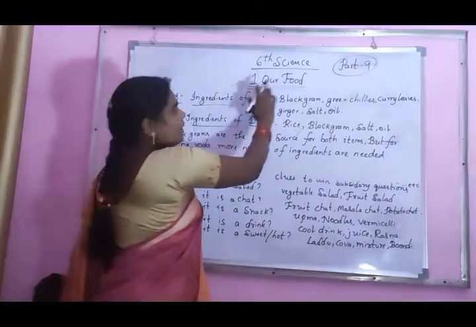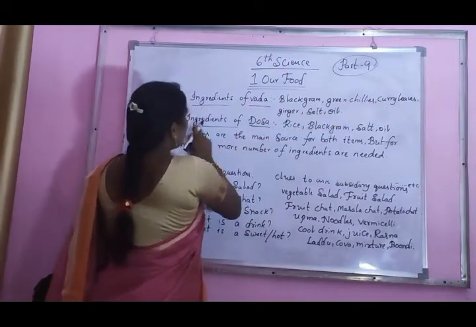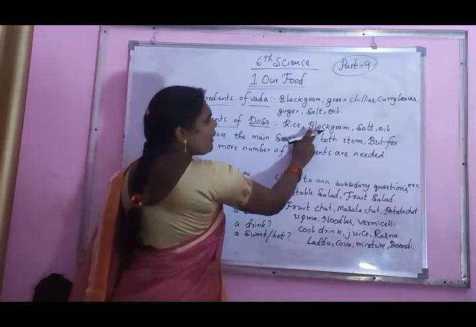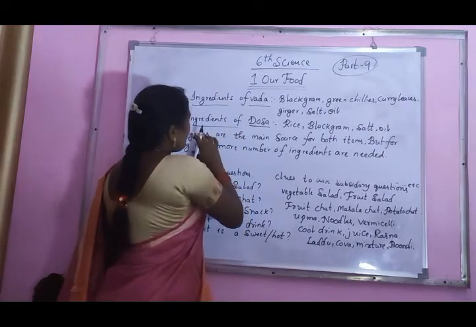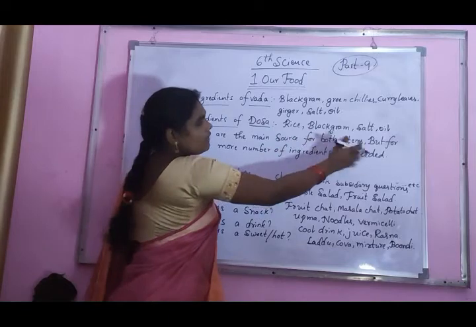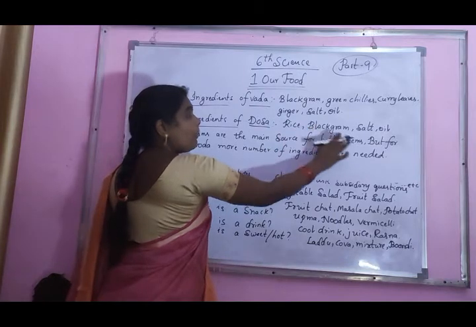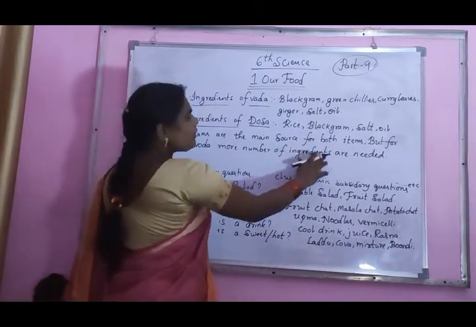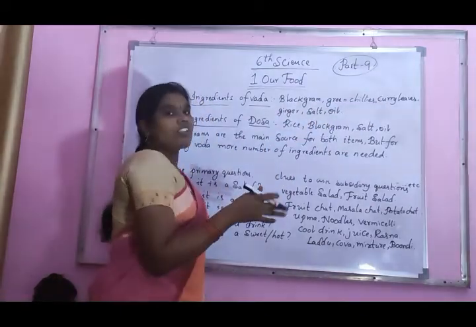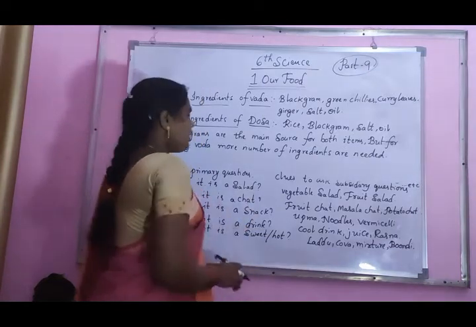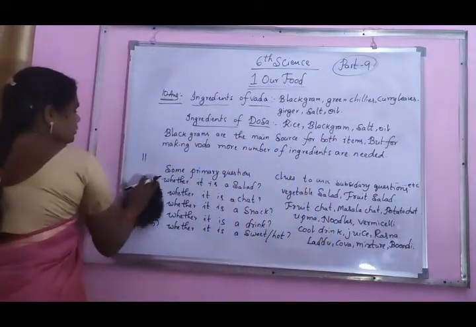Ingredients of vada. What are they? Black gram, green chillies, curry leaves, ginger, salt, oil. And ingredients of dosa: rice, black gram, salt, oil. Black gram is the main source for both items. Both items are made with black gram dal. This is the main source. But for making vada, more number of ingredients are needed. Here green chillies, curry leaves, ginger are extra ingredients. Understood? Note down. I write now the 11th question and answer. Note down fast.